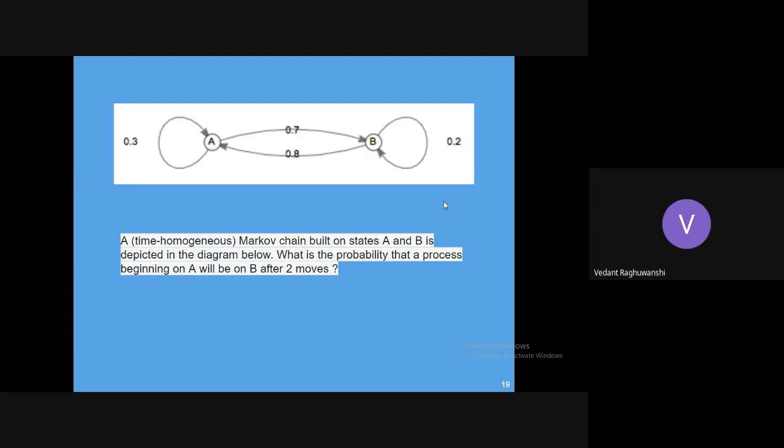Yeah, 0.35 is the correct answer, as I have shown here. Let's say we have to move from A to B. Then there are 2 possibilities. Either we stay on A in the first move, so there is a self loop here, which is equal to 0.3. And the other possibility is we go to state B and then we stay there.